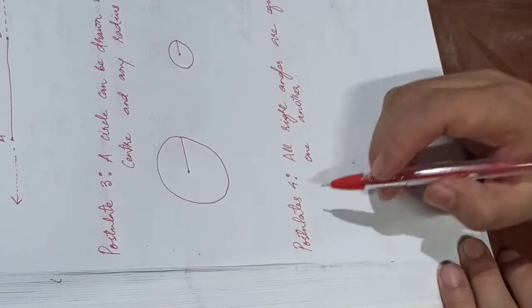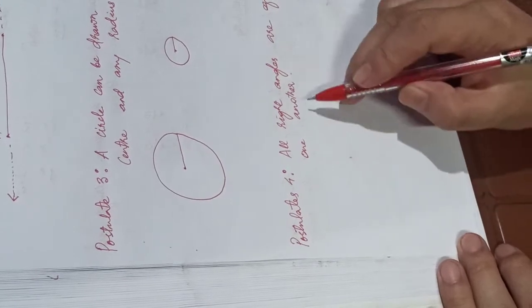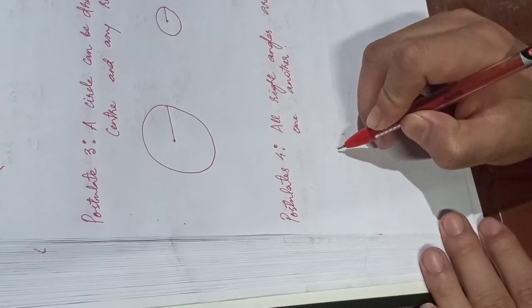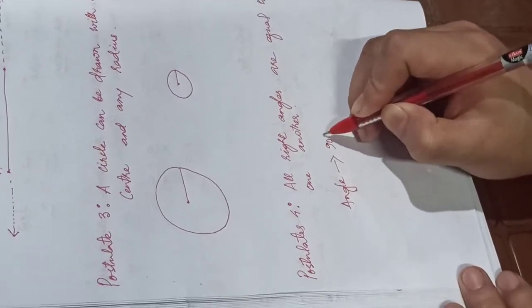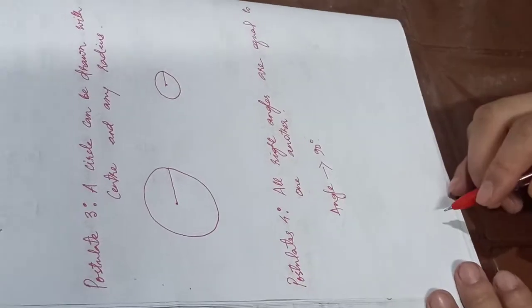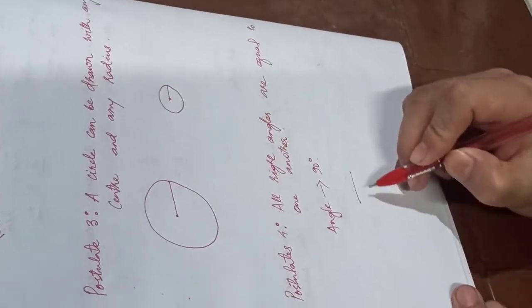Now coming to the fourth postulate, all right angles are equal to one another. Talking about a right angle, what is a right angle? A right angle is an angle that measures exactly 90 degrees. We call it a right angle, right? To understand this concept, let's take a two-dimensional figure, let's say a square.